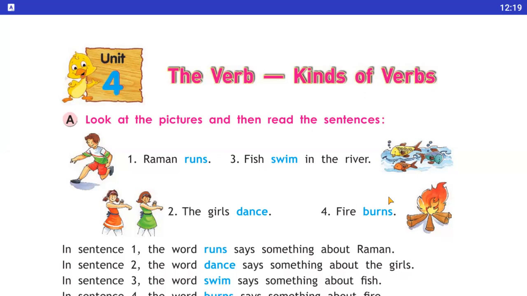Today we are going to start a new chapter of English grammar, that is verb. So in this lesson we will study what is a verb and its kinds.